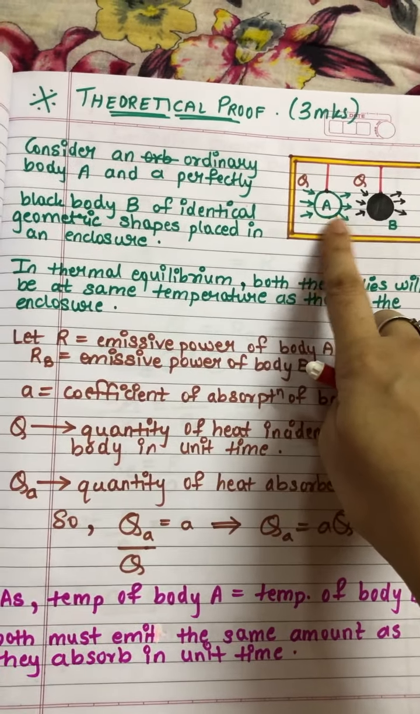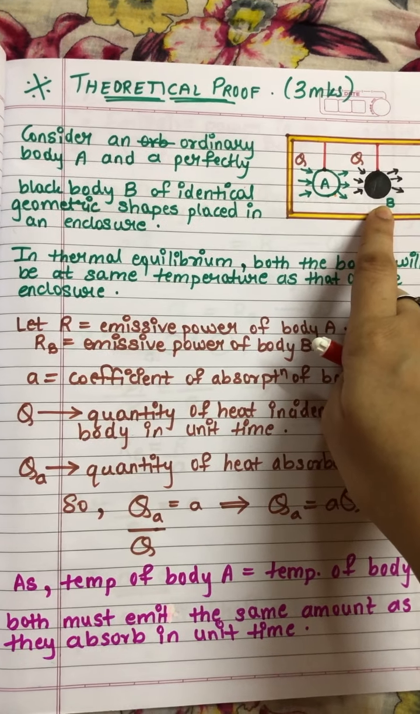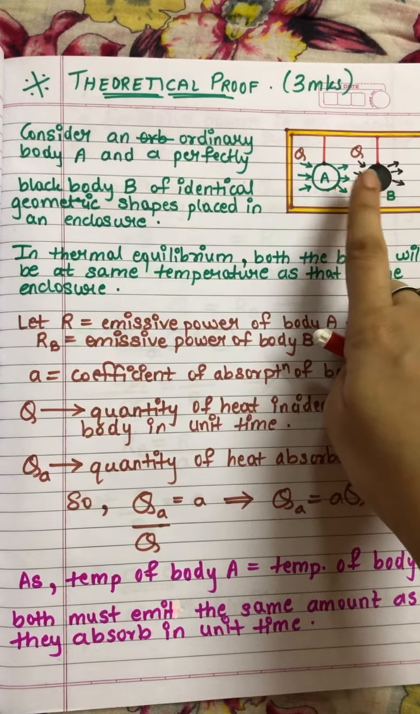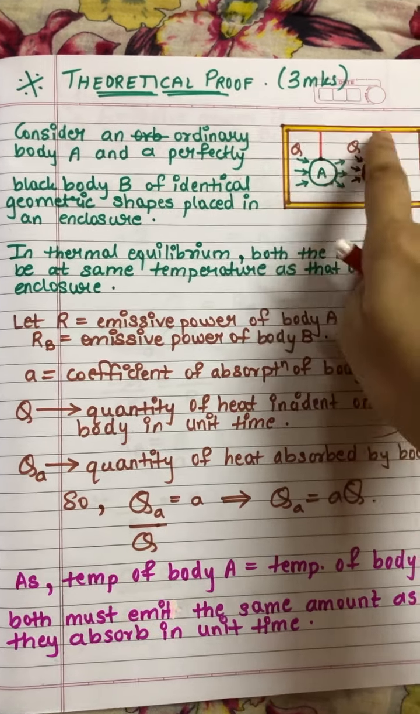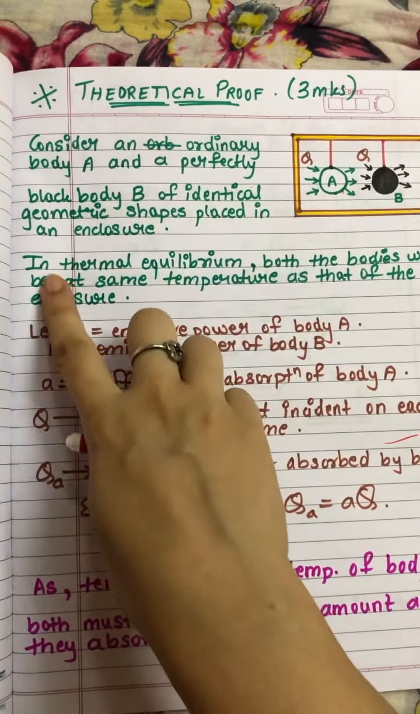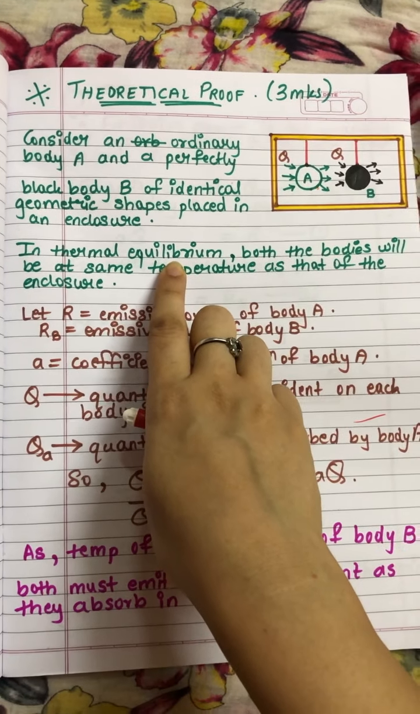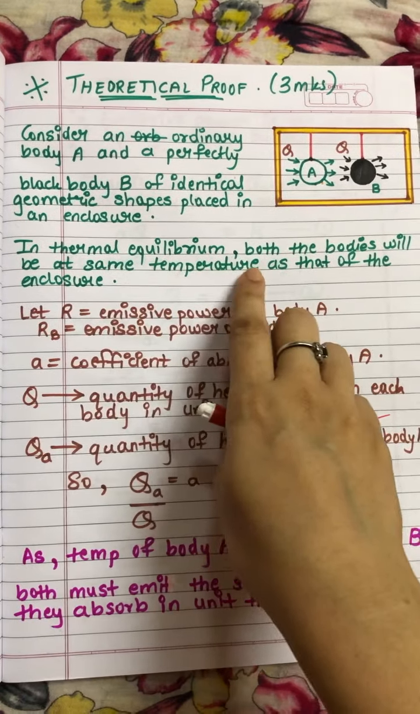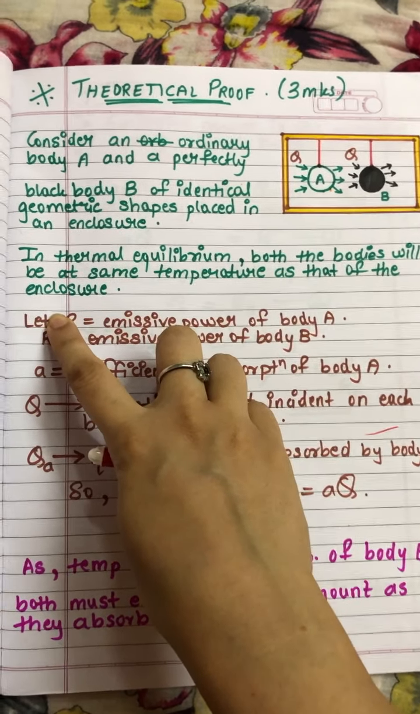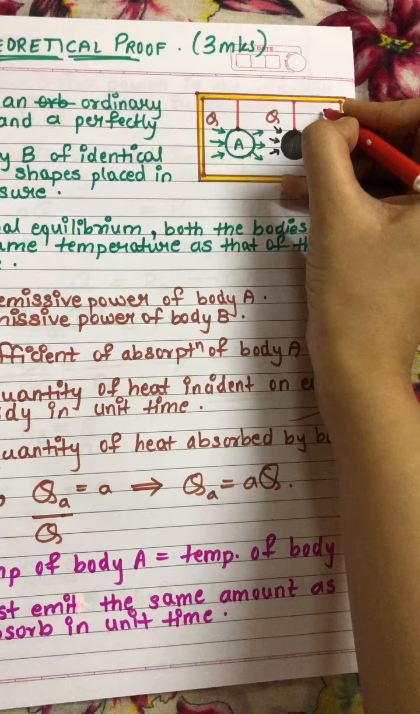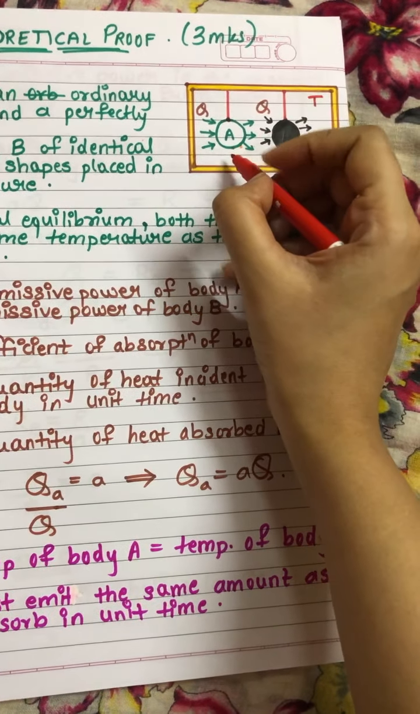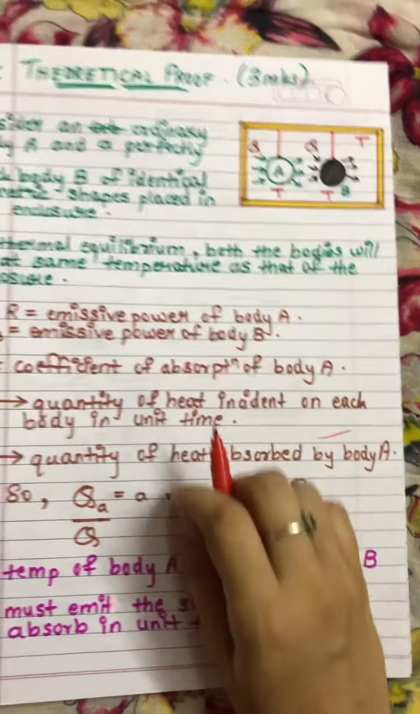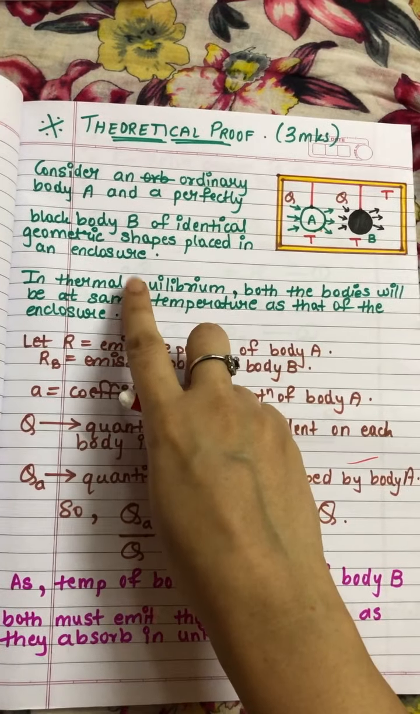A is an ordinary body and B is the perfectly black body. Both the bodies have identical geometric shape, means the shape is identical, and are placed in an enclosure. In thermal equilibrium, means the temperature is constant, the bodies will be at the same temperature as that of the enclosure. Means if the temperature of the enclosure is T, body A will also have temperature T and body B will also have temperature T. This was the meaning of the statement.